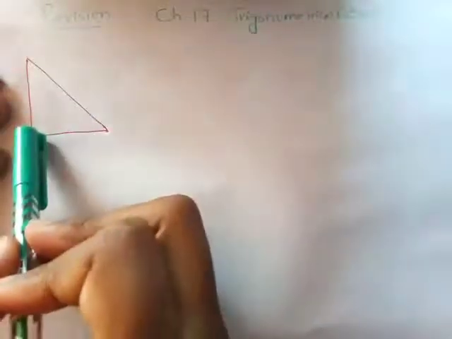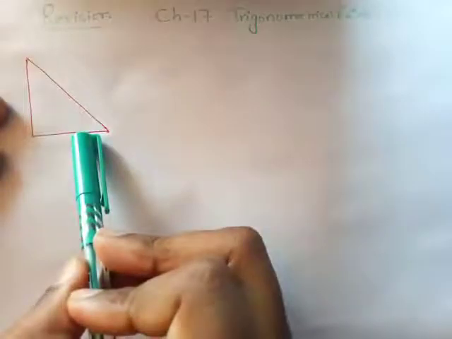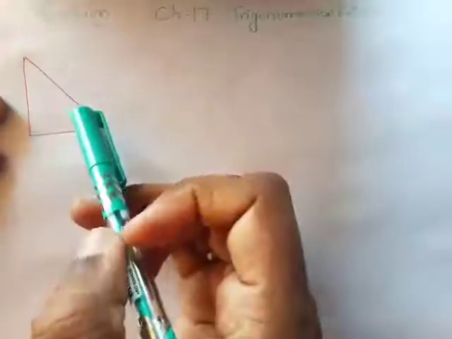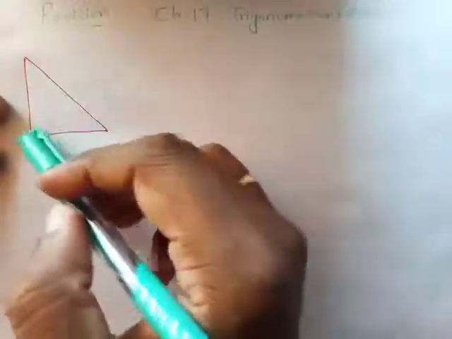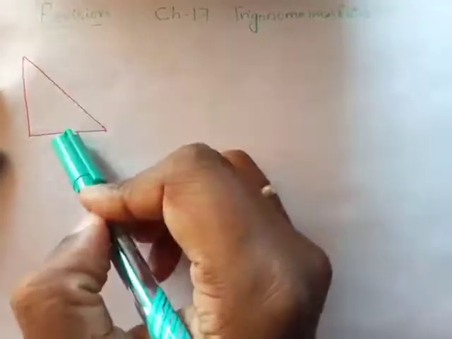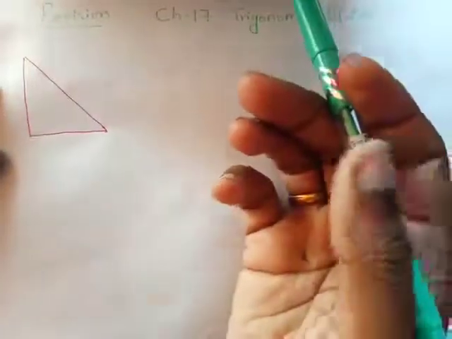When you started doing this, you didn't know what this is, but you already know that in a right angle triangle, if this is 90 degree, this is 30 degree, how to find this? Sum of angles. And if this is 5, this is 3, how to find this using Pythagoras theorem.